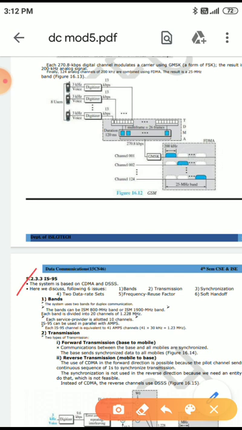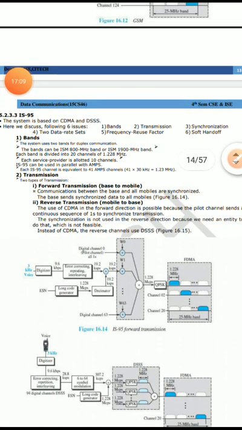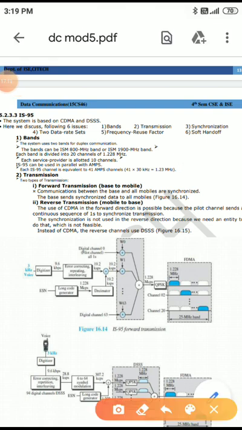Last type of system of 2G is IS-95. Here the system is based on CDMA and DSSS. What is meant by CDMA and DSSS? IS-95, this system is based on CDMA and DSSS. CDMA, we know what is meant by CDMA, code division multiple access.